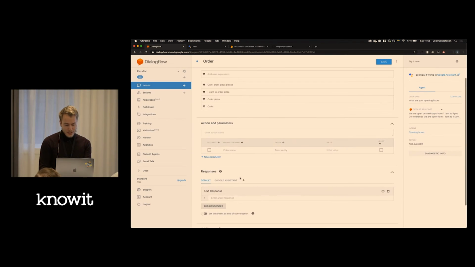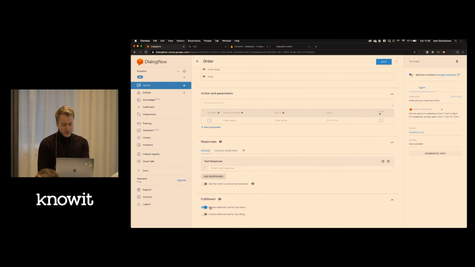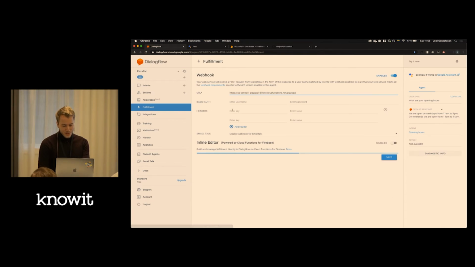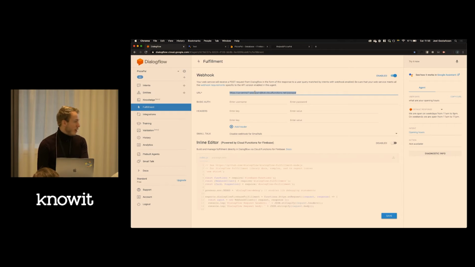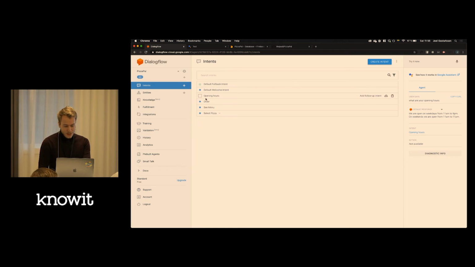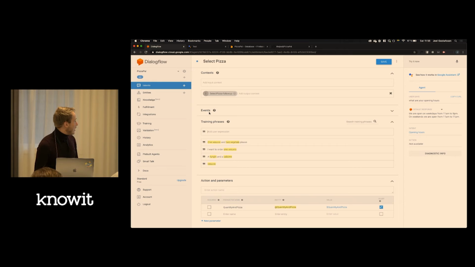And as you see, I just checked this box to enable a webhook, and then I have entered a URL to the function at Firebase. Okay. So then, when the user responds to which pizza they want, we have the select pizza intent.